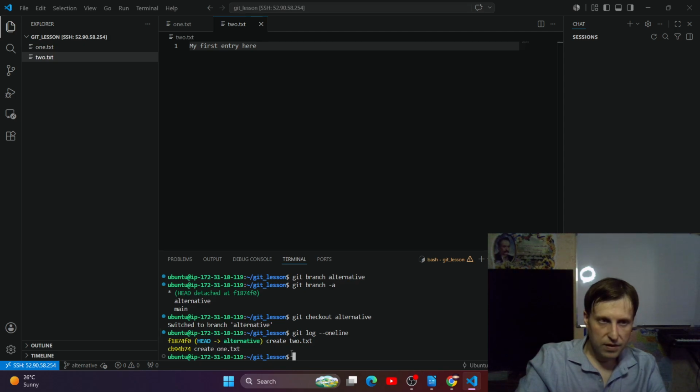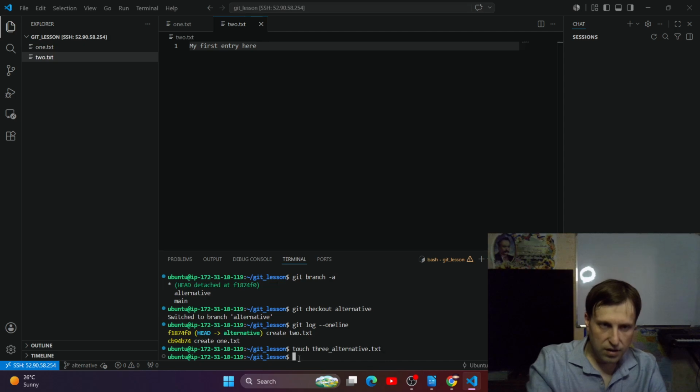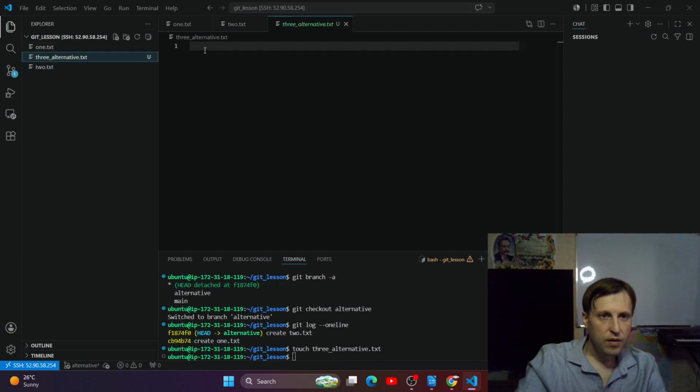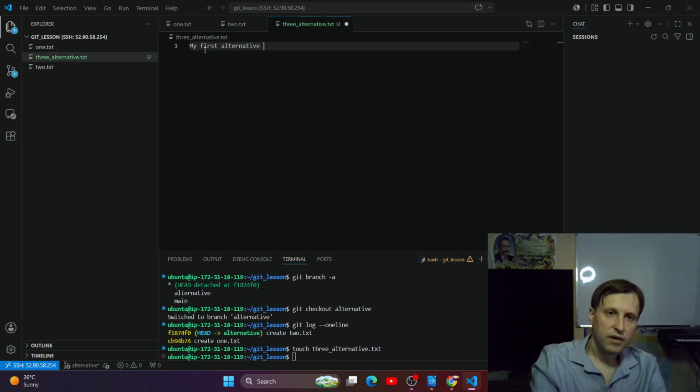And now let's work on this branch. Touch 3 alternative.txt, right? And here my first something like alternative entry in this file, something like this. It doesn't matter what to type here.